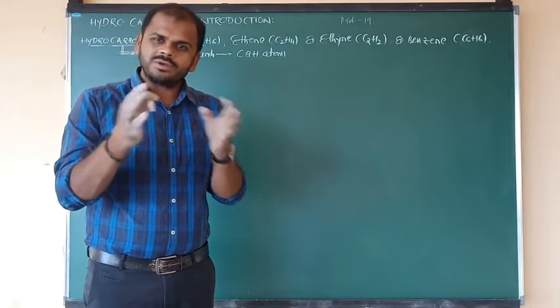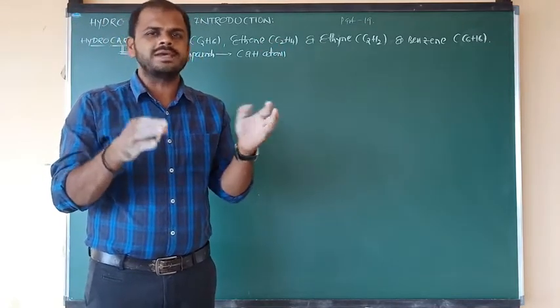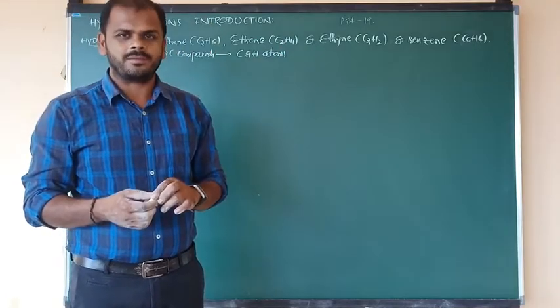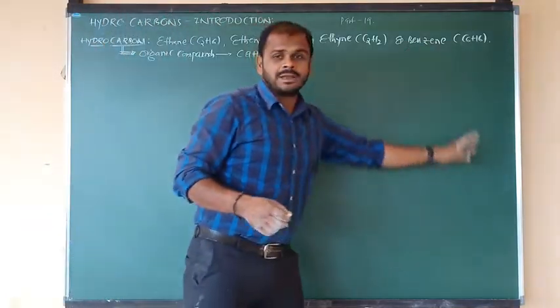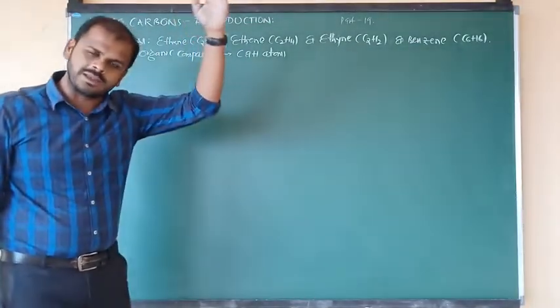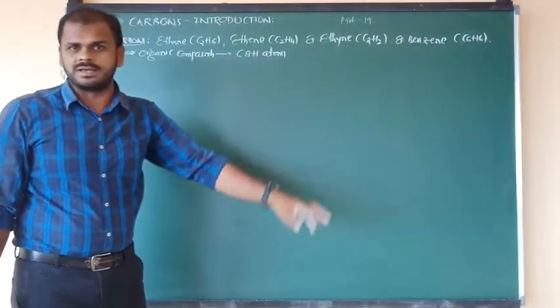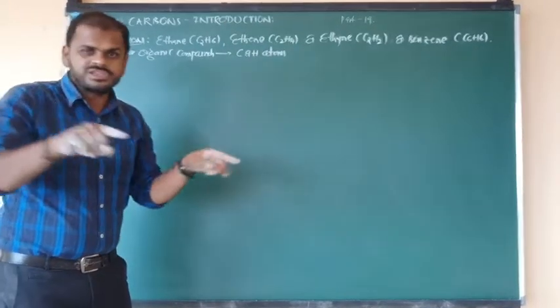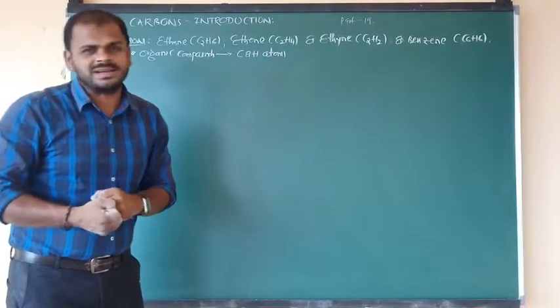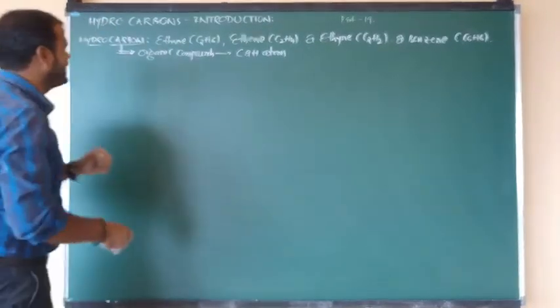So hydrocarbons are 2 types, saturated and unsaturated. And then a special category contains aromatic nature, that we will discuss in depth in our regular PUC classes. But now, from an introduction point of view only, I want to give you some booster points.